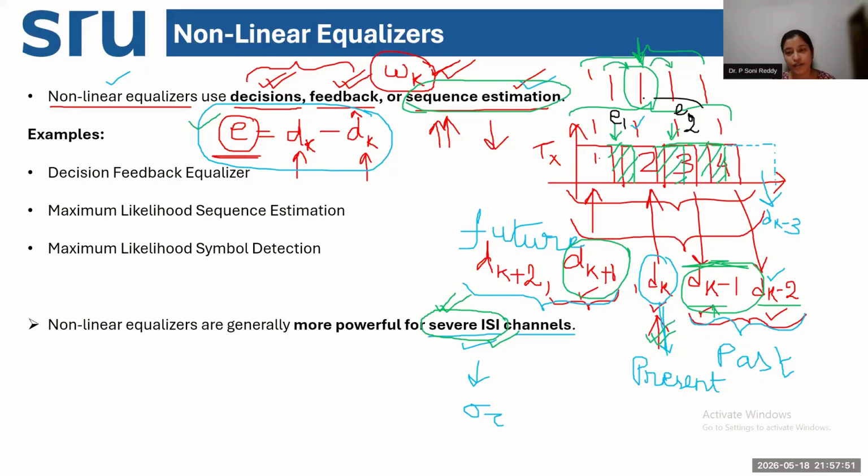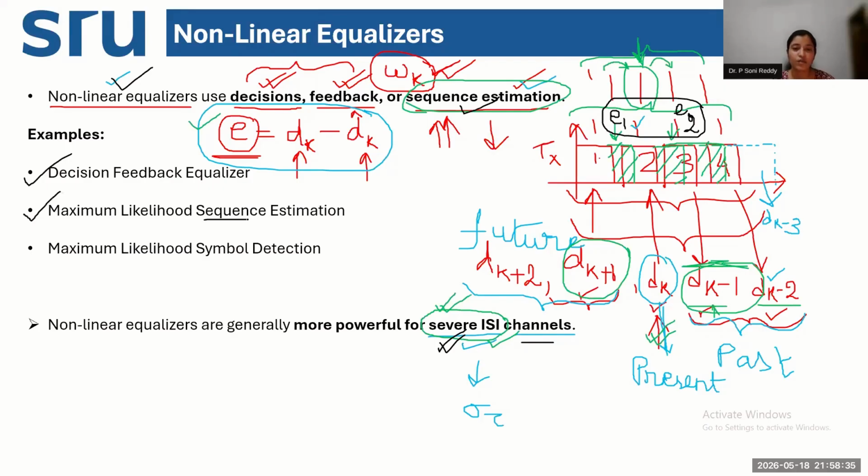So I need to estimate this entire error for each of the pulses in the transmit sequence. Only then will I be able to correctly estimate the error introduced by the channel in the multipath propagation due to the multipath effect. This is why the performance of a non-linear equalizer is better compared to linear equalizers. Clear? In your syllabus, you have two types of non-linear equalizers: one is called the decision feedback equalizer and the other is called maximum likelihood sequence estimation.